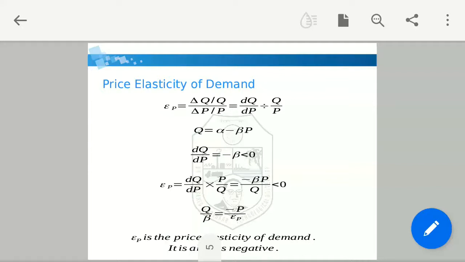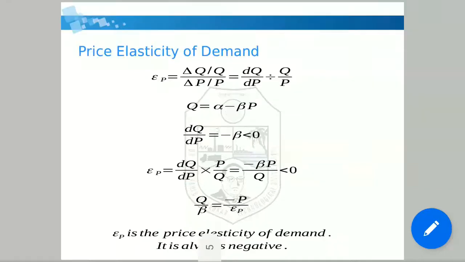Now your price elasticity is dQ by dP divided by Q by P. Here dQ by dP equals minus beta, so put that value as minus beta, and you will get price elasticity as minus beta P by Q, which is obviously less than 0. So we can rewrite it as beta Q equals minus P divided by price elasticity. So price elasticity of demand is always negative. Price elasticity of demand is always negative.